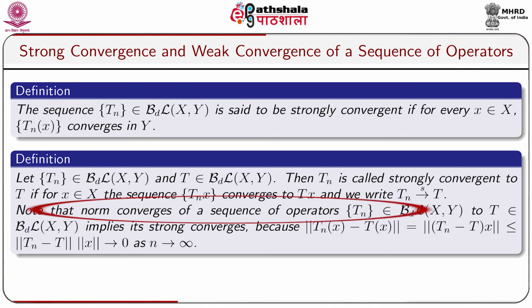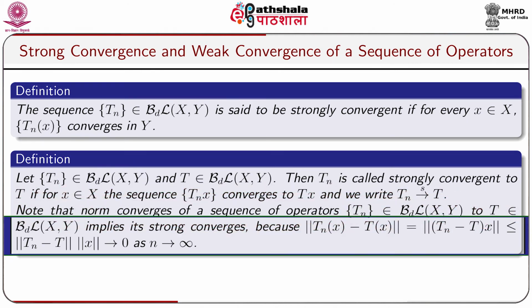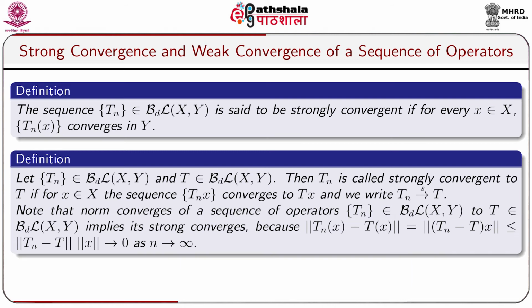Note that norm convergence of a sequence of operators Tn belongs to BL(X,Y) to T belongs to BL(X,Y) implies strong convergence, because norm Tn x minus Tx is equal to norm of (Tn minus T) x, which is less or equal to norm Tn minus T into norm x, which goes to 0 as n tends to infinity.